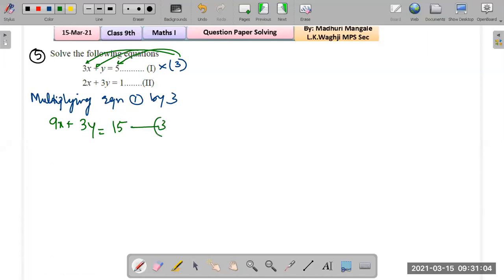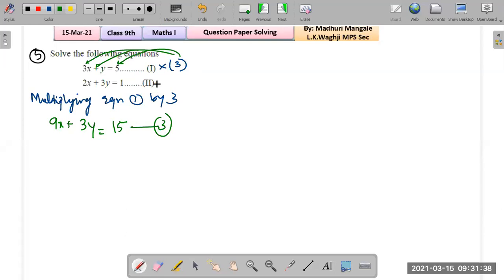This is equation 3. Okay, so now we have multiplied the first equation by 3. What will be the next step?